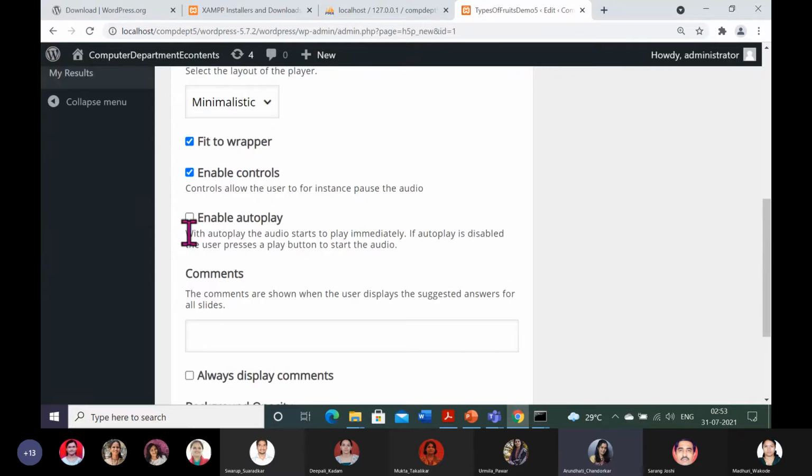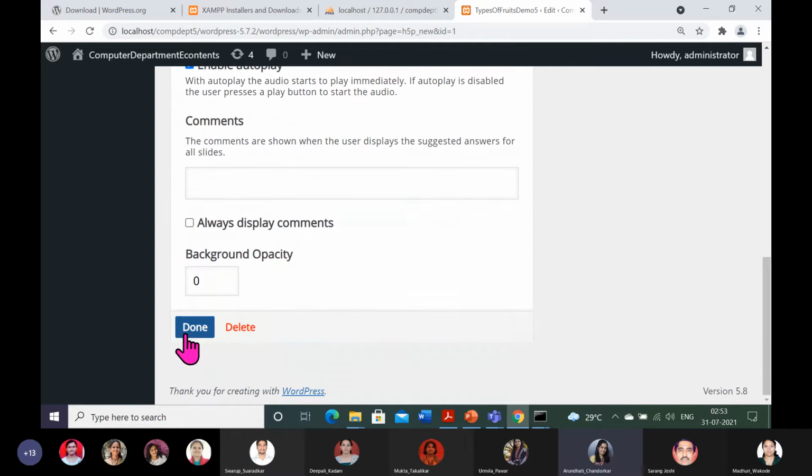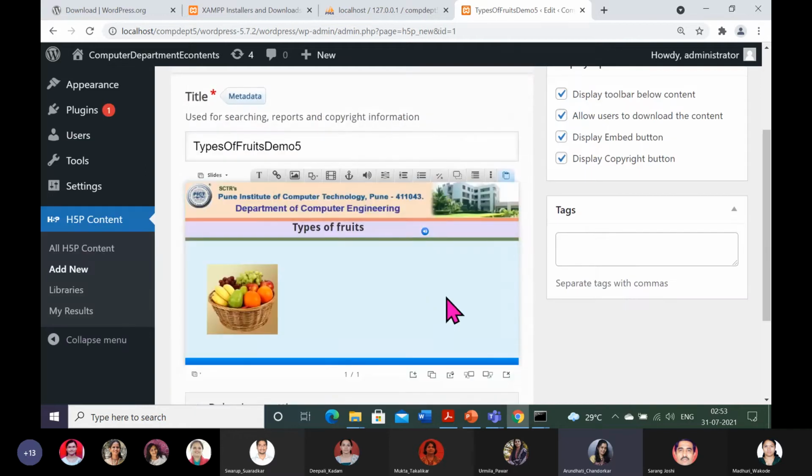Plus you will have to enable the autoplay button, so that when the student goes to that particular slide, it will be played. Otherwise, if you don't enable autoplay, the student will have to play it. And sometimes students forget, they will only read the text and they will not play your clip. So I do it here, enable autoplay, that is the only thing, and you press done. So it will be autoplayed.